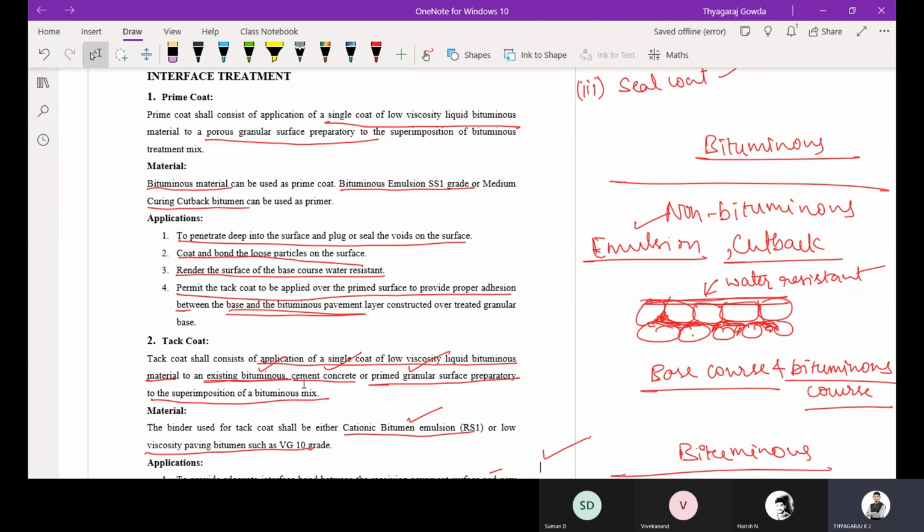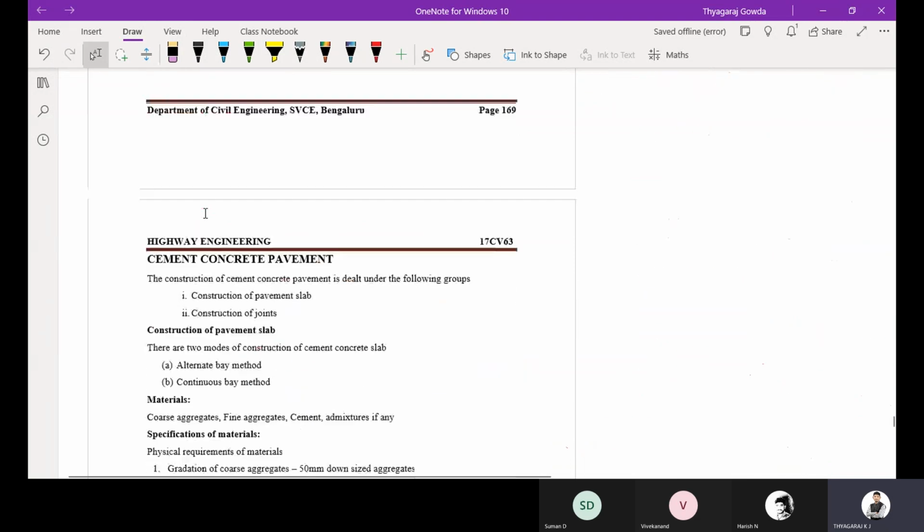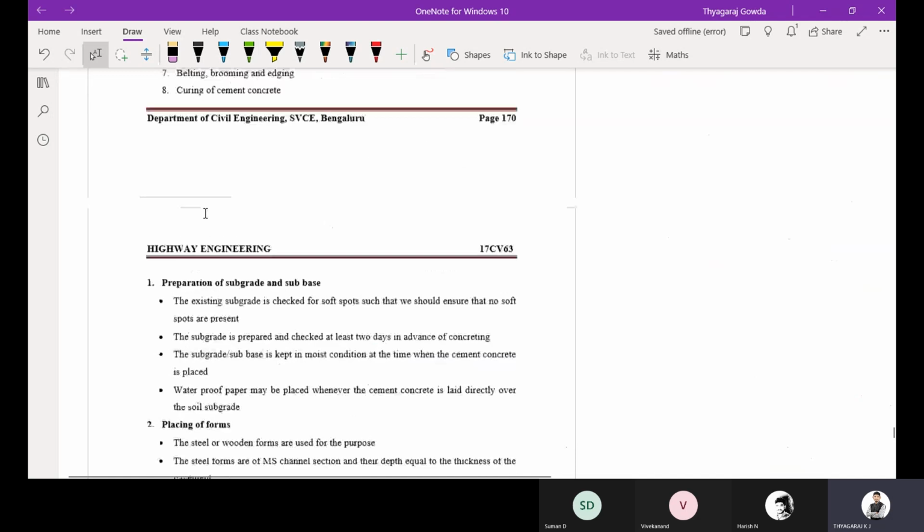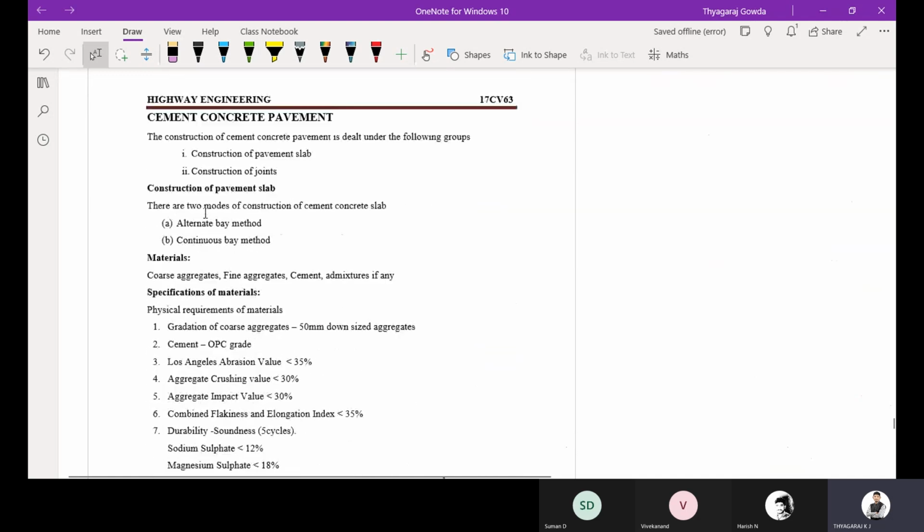Okay, next one is construction of CC pavement. So today I will wind up this layer construction. Next is the CC pavement, which may take hardly 10 minutes to complete. Cement concrete pavements, as you all know, are durable pavements when compared to flexible pavement. Today we will see how these cement concrete pavements are constructed. It can be constructed in terms of construction of the pavement slab and construction of joints.